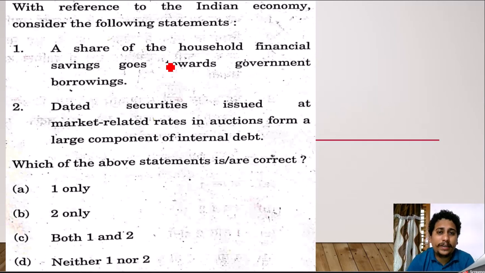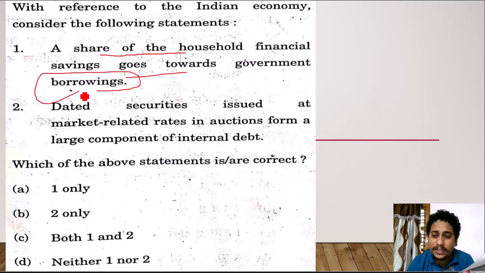Okay, students, next. With reference to the Indian economy, consider the following. Let's check that. A share of the household financial saving goes towards the government borrowings. Not necessary. Not at all necessary. I suppose I earn 1 lakh. I am saving 20,000 per month. Does it go to government borrowing? Suppose I do a chit fund investment, will my chit fund company give it to the government? Absolutely not possible.